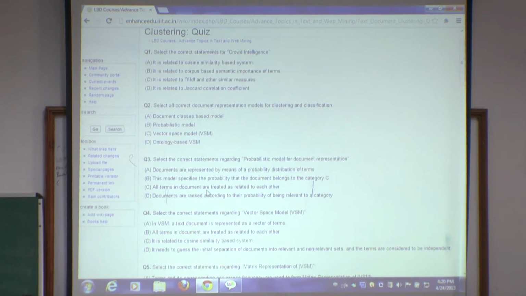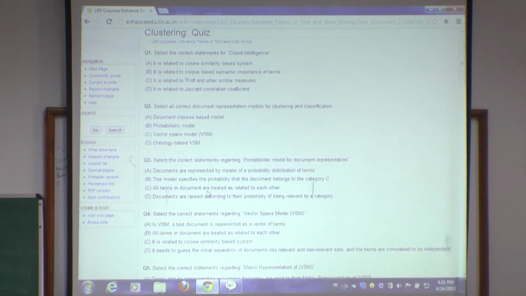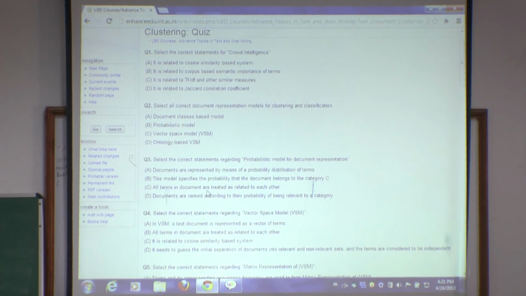I have used one term related to crowd intelligence. So first I will explain what crowd intelligence is. Actually, I skipped some part of the slides. You already know that with semantic analysis we use a document set, corpus, knowledge base.